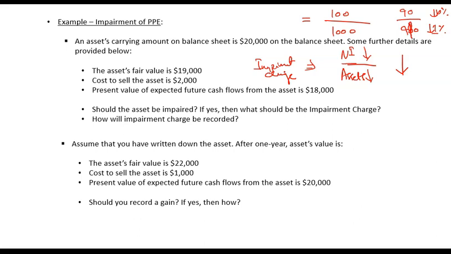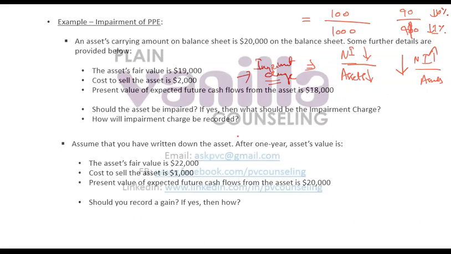So net, if you record an impairment charge, your overall performance ratio, that is net return on asset ratio, will also fall in the current period. In subsequent periods, it will improve. Why? Because in subsequent periods, your assets will remain the same. You have already dropped it here. Now it will remain the same, but your net income will be higher. So in subsequent periods, it will improve. So remember the impact in current year and the impact in subsequent years.